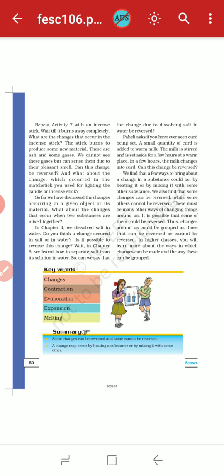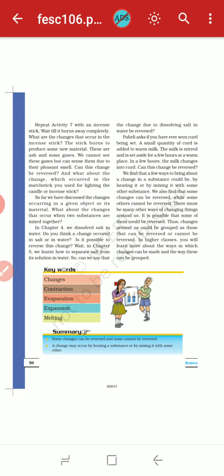Now repeat the activity 7 again with an incense stick. So wait till it burns away completely. What are the changes that occur in the incense stick? So the stick burns to produce some new materials, that is the ash and some gases. Okay, so that means that change is an irreversible change, and we are getting new materials also, that is new substances, the ash and some gases. We cannot see these gases but can sense them due to their pleasant smell.